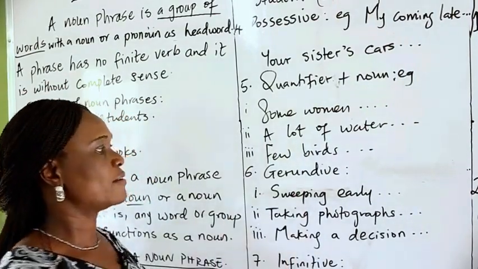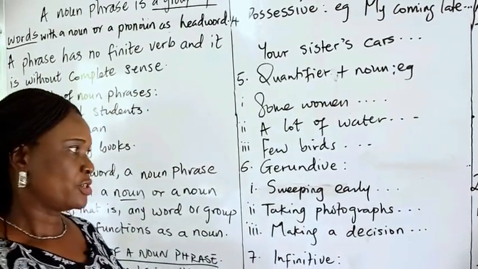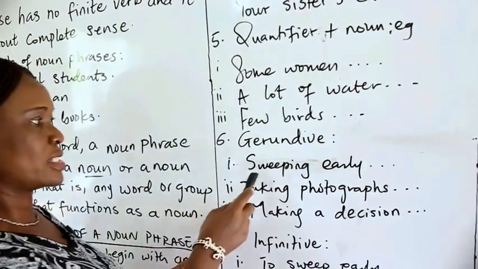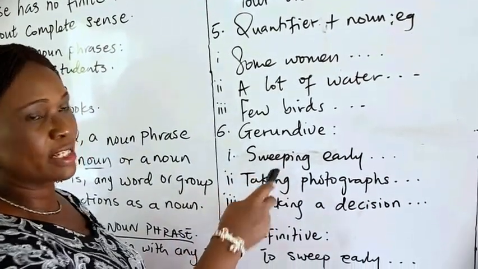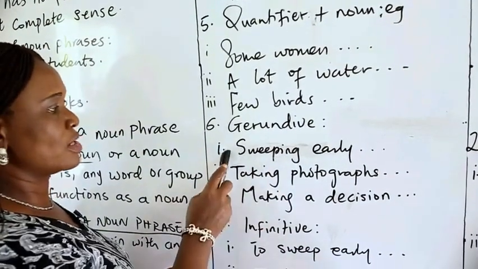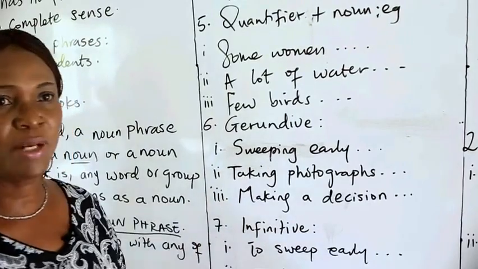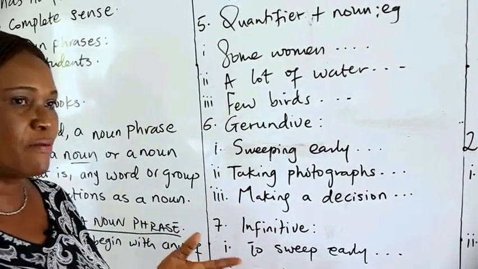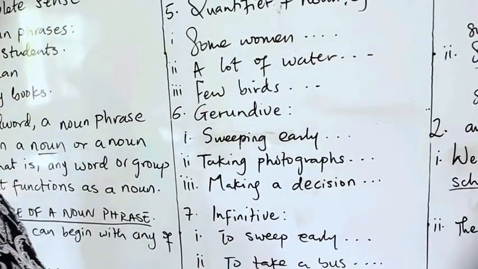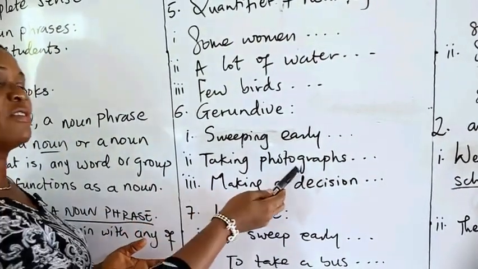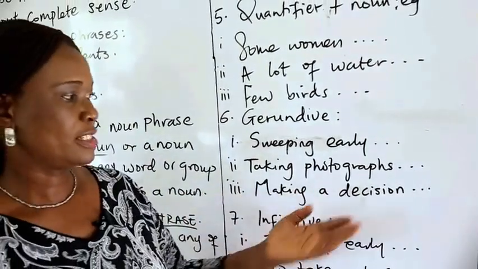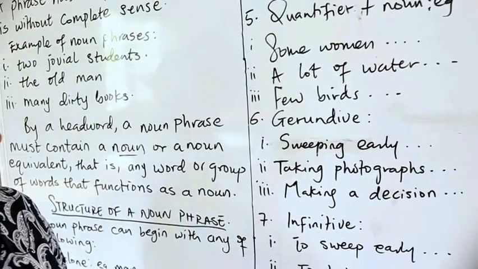Number 6, we have gerundive. Gerundives are verbs that have ing. Most students misunderstand this. They mistake it for a verb. But when it's a gerundive, it does not have an auxiliary verb to make it a complete verb, to make it a main verb. Therefore, we have sweeping early as a noun phrase. We have taking photographs as a noun phrase. We as well have making decision as a noun phrase.